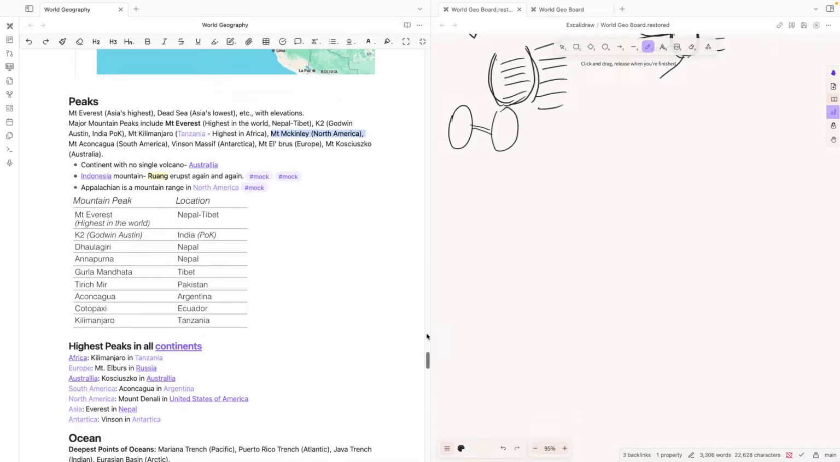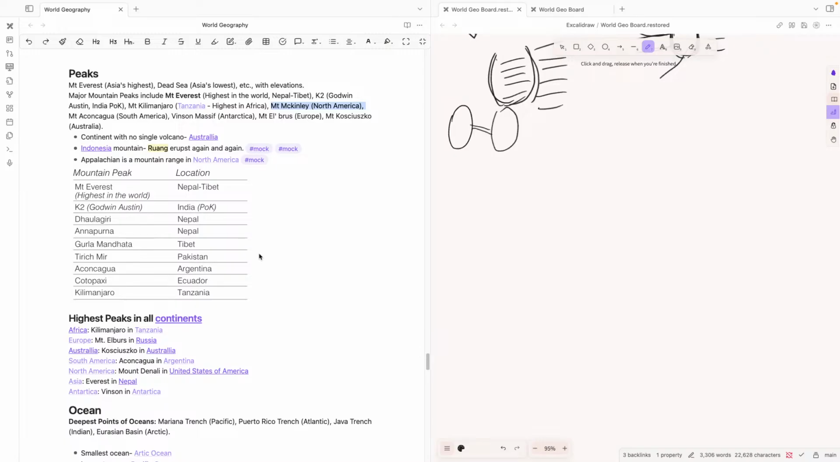Peaks. Mount Everest is Asia's highest peak, with Dead Sea Asia's lowest point. We know that Everest is in the Himalayas, and Dead Sea is Asia's lowest point in elevation. So Dead Sea is of course a depression rather than a mountain peak.